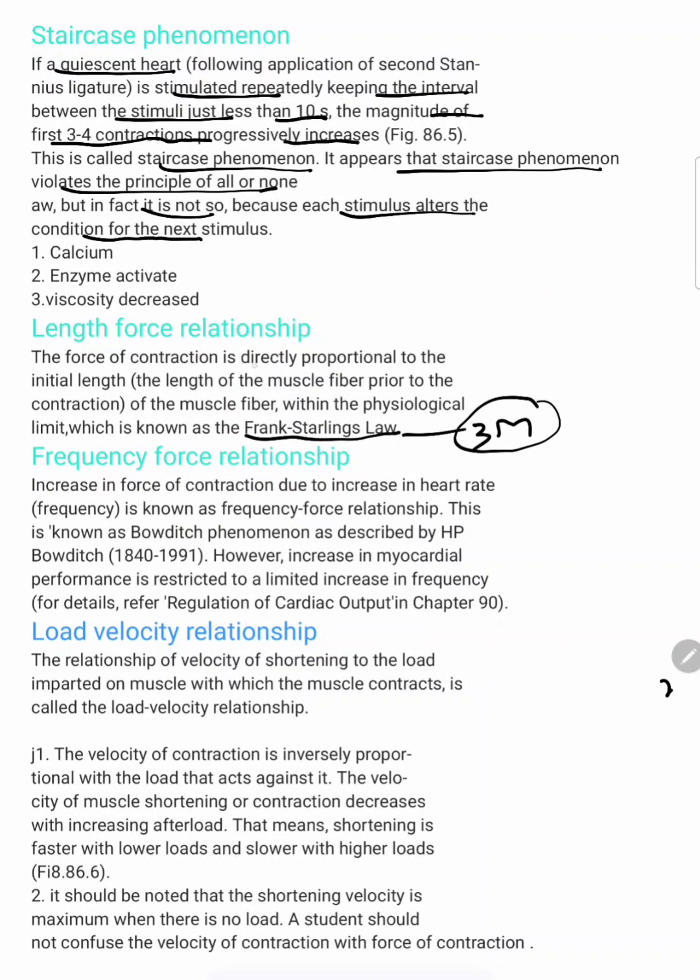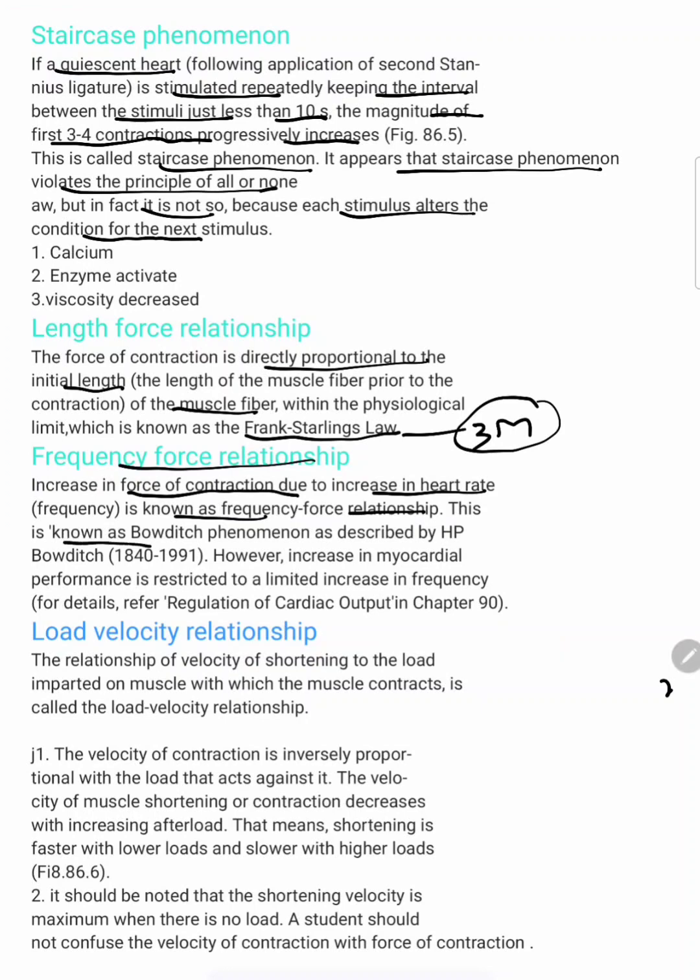The force of contraction is directly proportional to the initial length of the muscle fiber. Initial length means the length prior to the contraction. The length before the contraction is what determines the force of the contraction, right? Next, the frequency-force relationship. An increase in force of contraction due to an increase in heart rate is known as the frequency-force relationship. The force of contraction increases with increased heart rate, right? This is the frequency-force relationship.